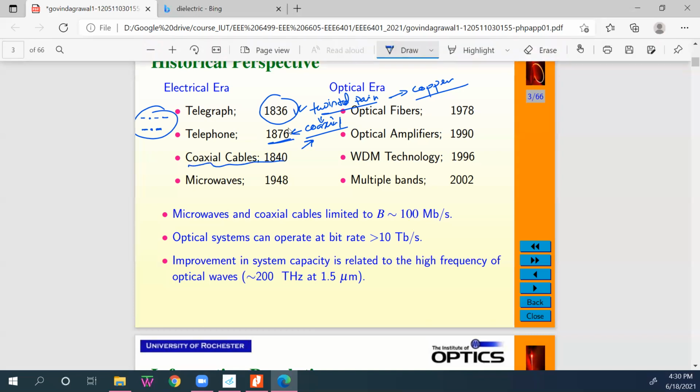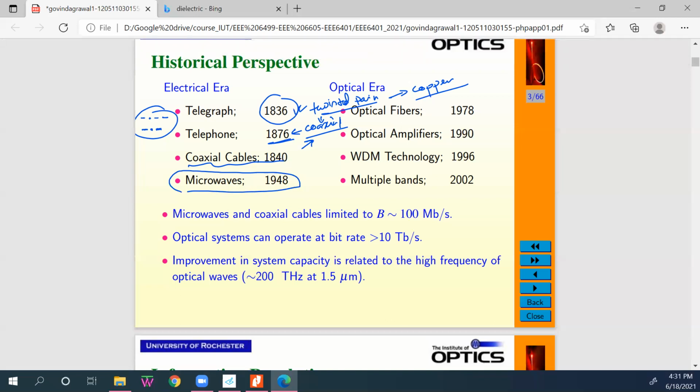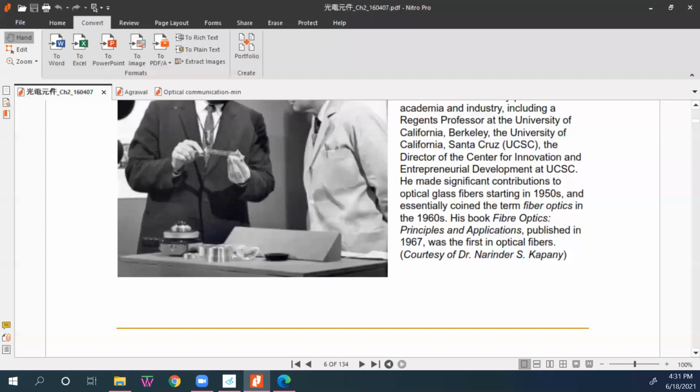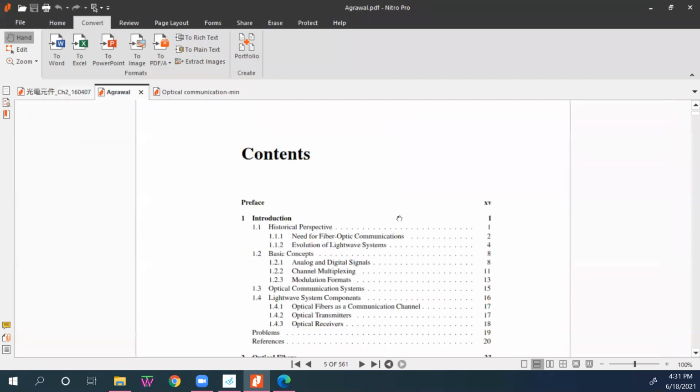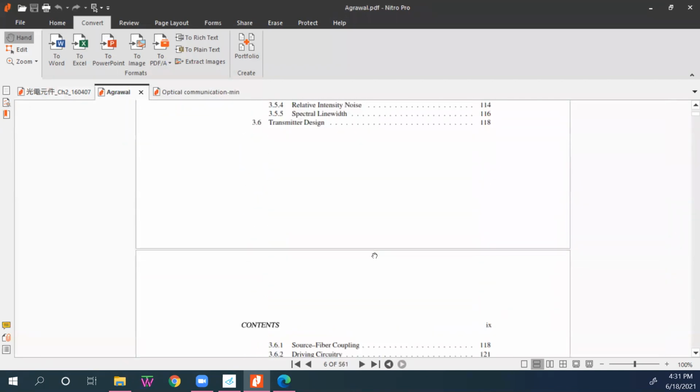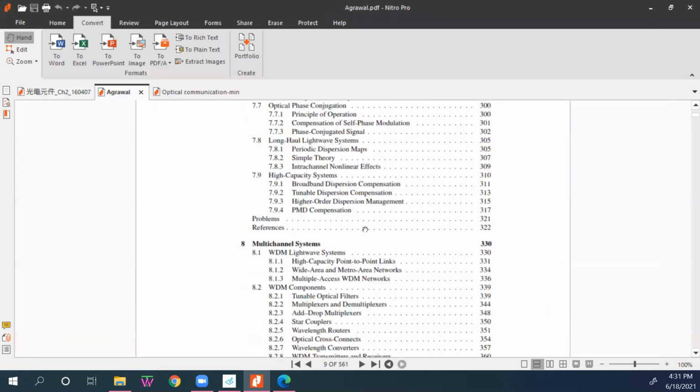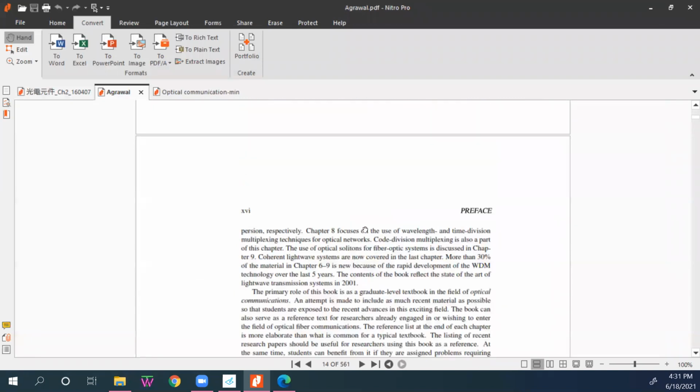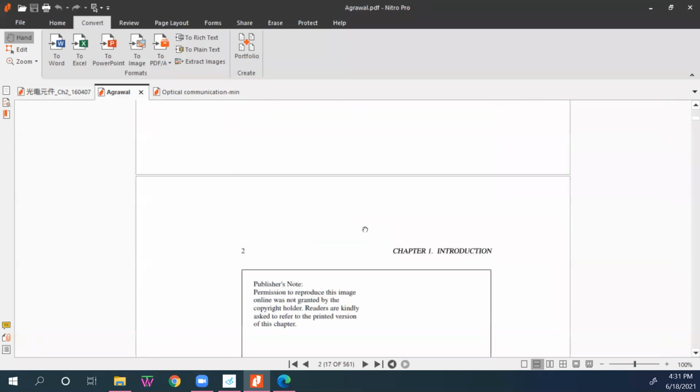Then came the microwave. This changed the technology a lot, by introducing the microwave, because for the first time microwave is transmitting through free space. So in Agrawal, there is a figure I would like to share with you. This figure.